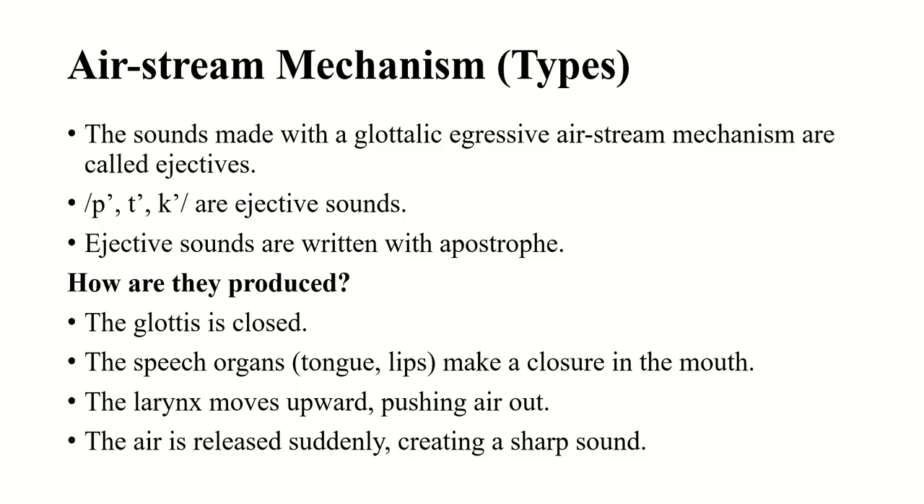And how are they produced? The glottis is closed. The speech organs, meaning tongue and lips, make a closure in the mouth. The larynx moves upward, pushing air out, and the air is released suddenly, creating a sharp sound. Okay, this is called what? Glottalic egressive. Glottalic egressive sounds are called ejectives.